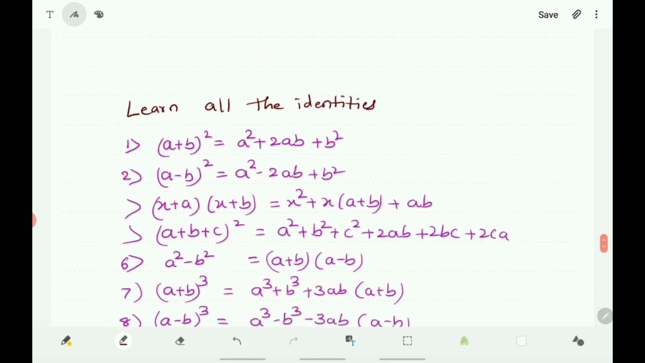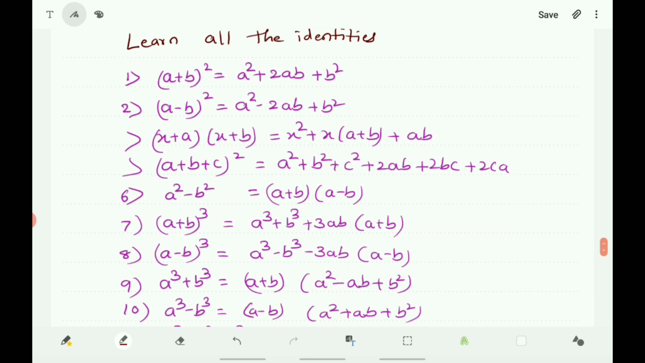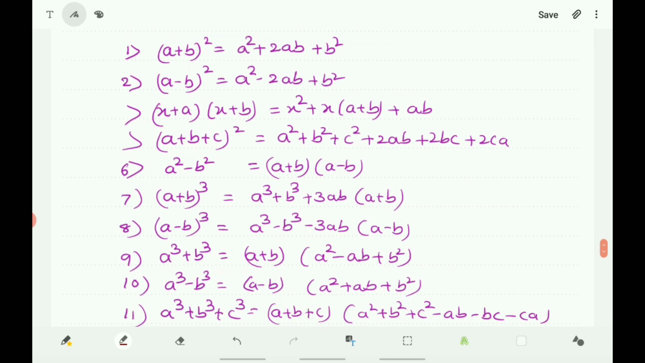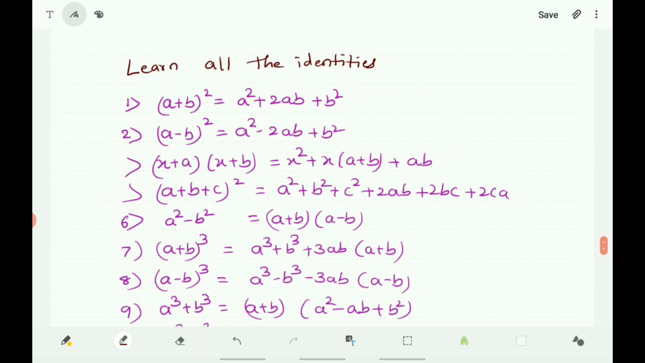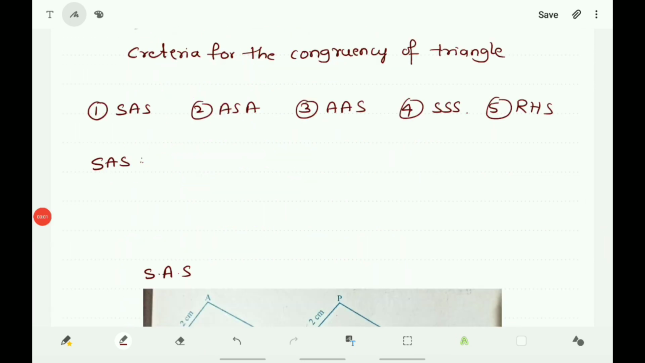Next you learn all the identities, and it is already said about the identities, and you must memorize this, keep it in your mind, and wherever necessary you must be ready to use it. Now about the criteria for the congruency of triangle. Here there are some congruence rules for the congruency of triangle: SAS congruence rule, ASA congruence rule, AAS congruence rule, SSS congruence rule, RHS congruence rule.